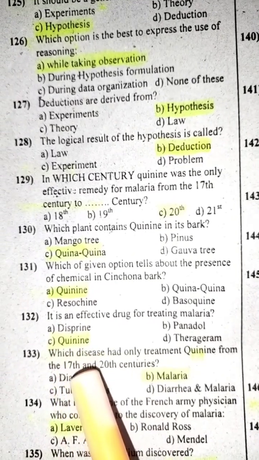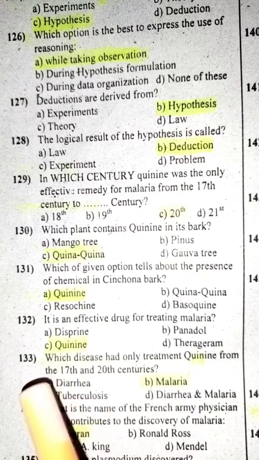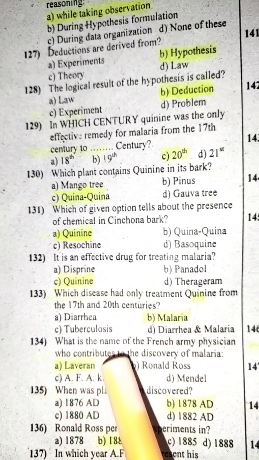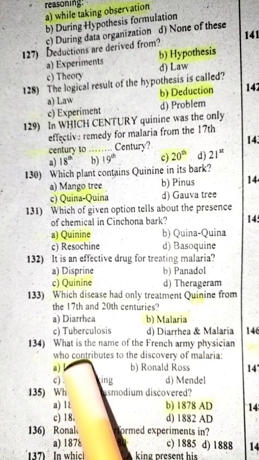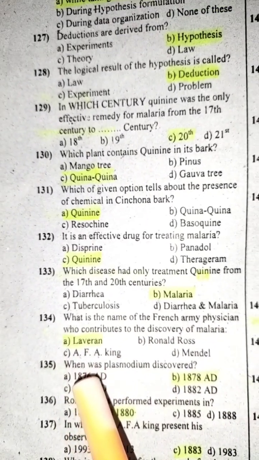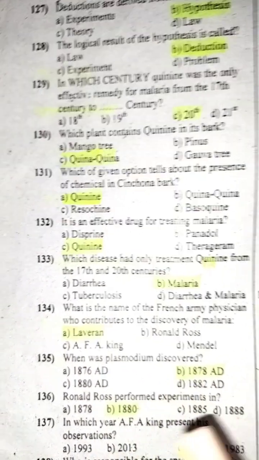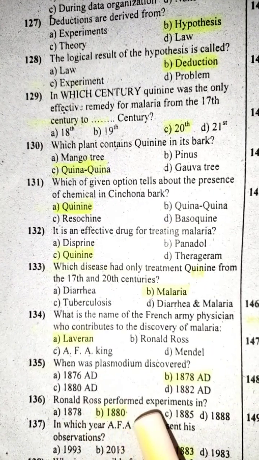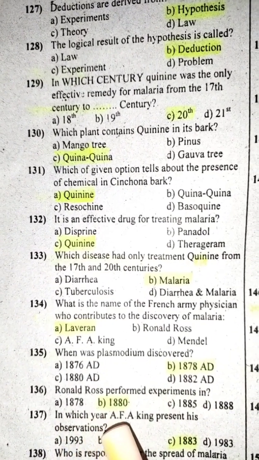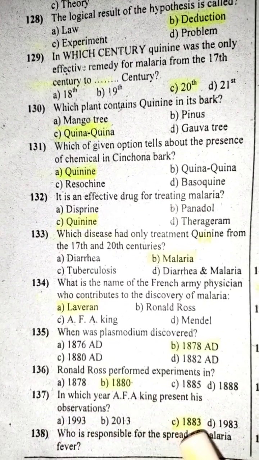Which disease had only treatment quinine from 17th to 20th century? Malaria. What is the name of the French army physician who contributed to the discovery of malaria? Laveran. When was Plasmodium discovered? 1878 AD. Ronald Ross performed experiments in 1880. In which year? A.F. King presented his observations in 1883.